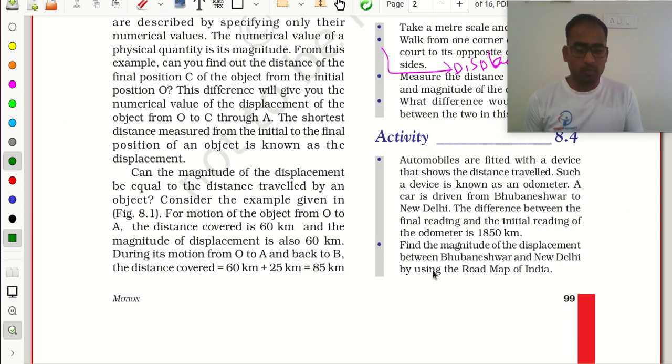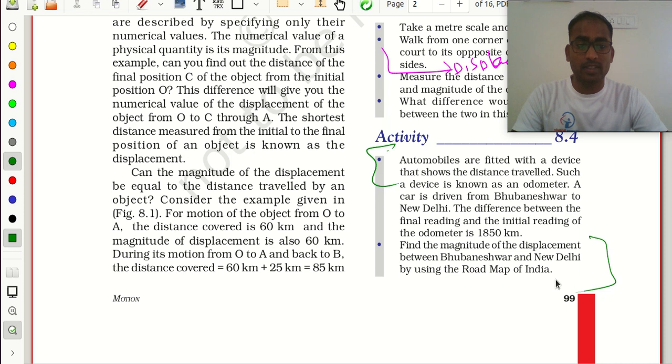See here, one more activity. In your bike, or in a car also, how many meters will be there? If you put the key in, we will find 2 meters. What are the 2 meters?